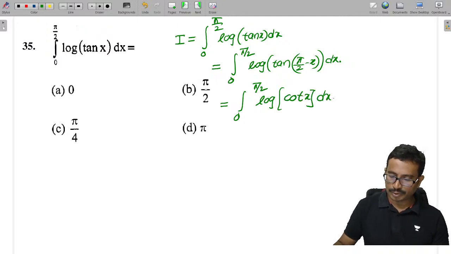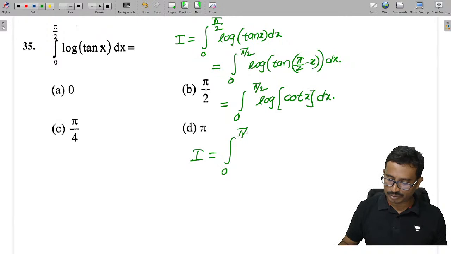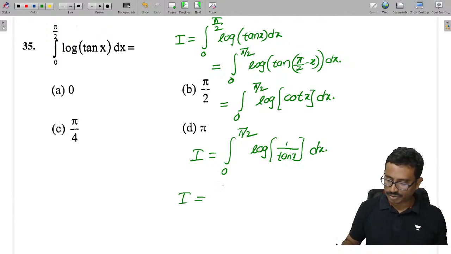So the integral from 0 to pi by 2 of log of cot x, we can say this as 1 by tan x, which then becomes the integral from 0 to pi by 2, this value we can say minus log tan x.